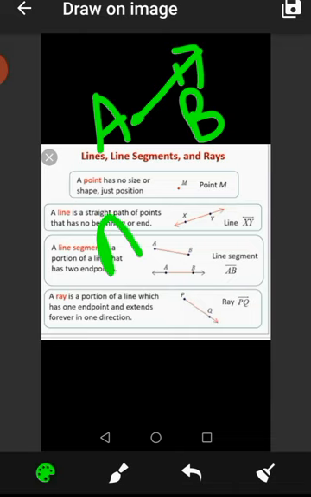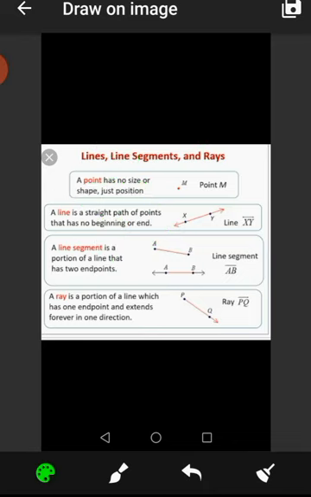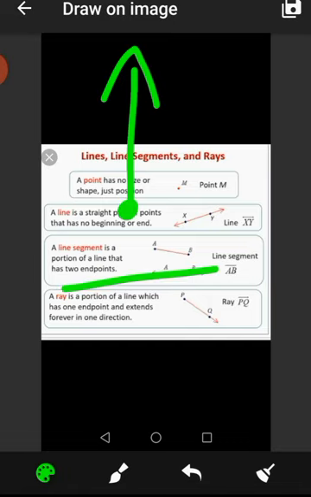So it can be noted as AB, with a simple dot at A for the fixed endpoint, and an arrowhead on the other side. So that is a ray. A ray can go in any direction, but it has a fixed endpoint. It can be in a vertical position or a horizontal position. It can be in any direction, but keep in mind one side is fixed and the other side is shown by an arrowhead.